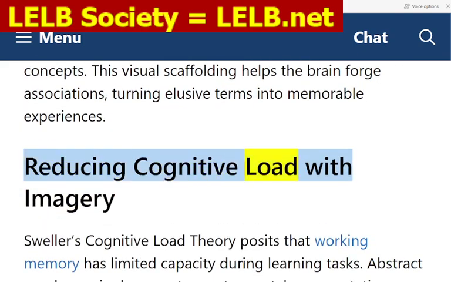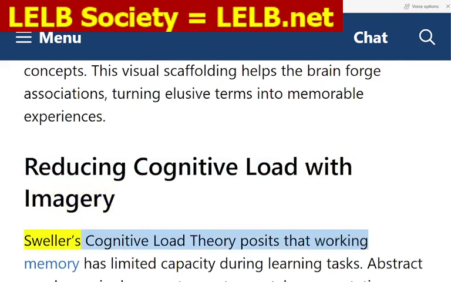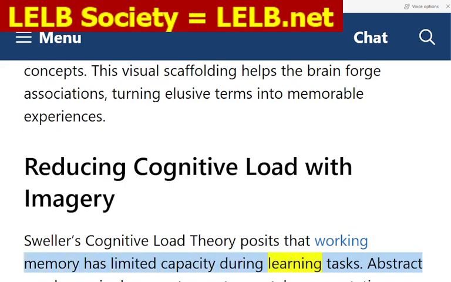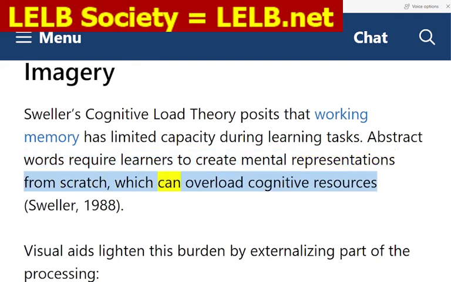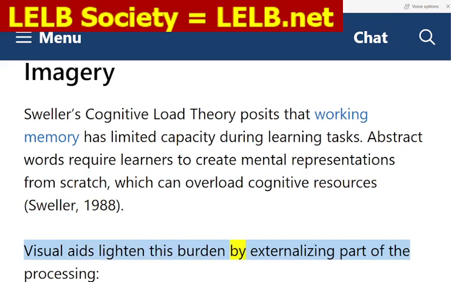Reducing cognitive load with imagery. Sweller's cognitive load theory posits that working memory has limited capacity during learning tasks. Abstract words require learners to create mental representations from scratch, which can overload cognitive resources (Sweller, 1988). Visual aids lighten this burden by externalizing part of the processing.